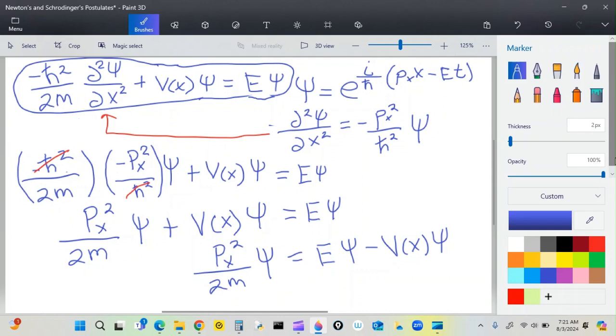And then what can I do? Get out my little red thing to emphasize something. There's a psi function, psi function, psi function. What if I divide both sides by the psi function? Then you get kinetic energy equals total energy minus potential energy.